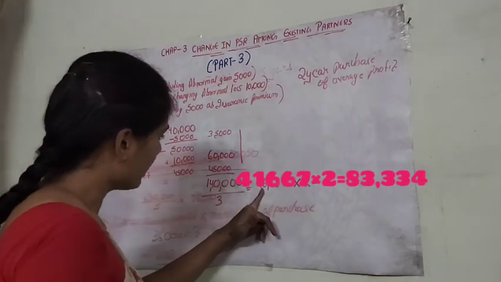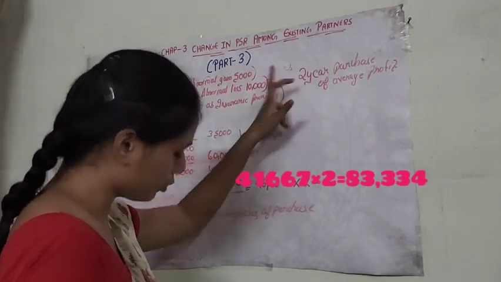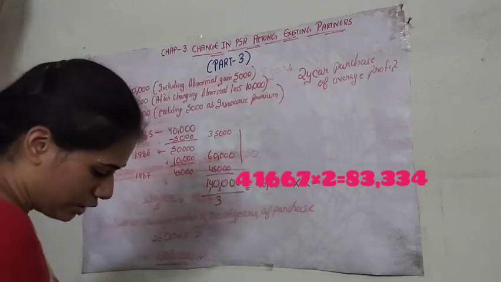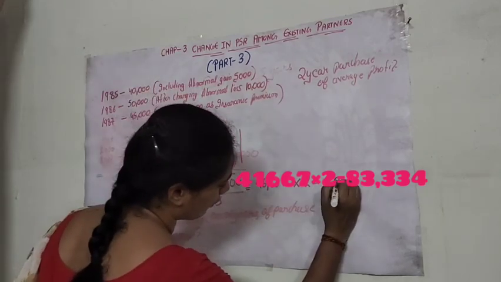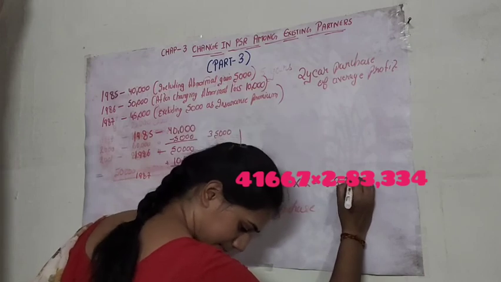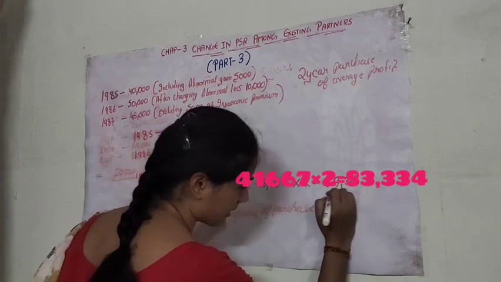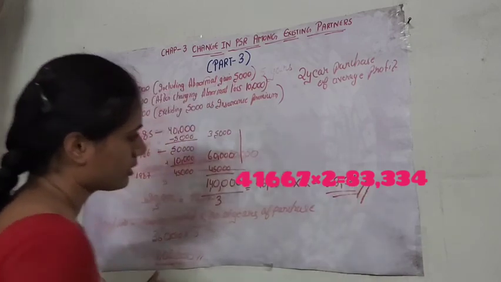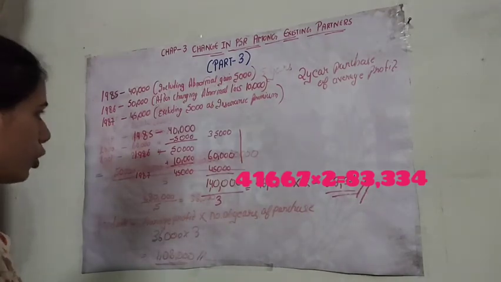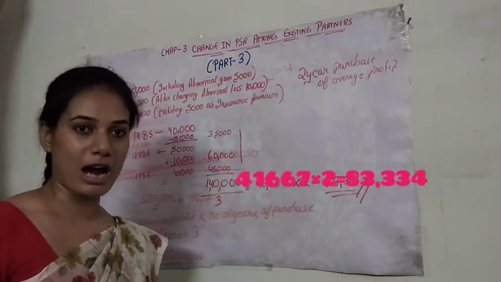So we will multiply this average profit with 2. This is given in the question. So we will get the round off figure as something like this. So this is the goodwill. Hope you all have understood.